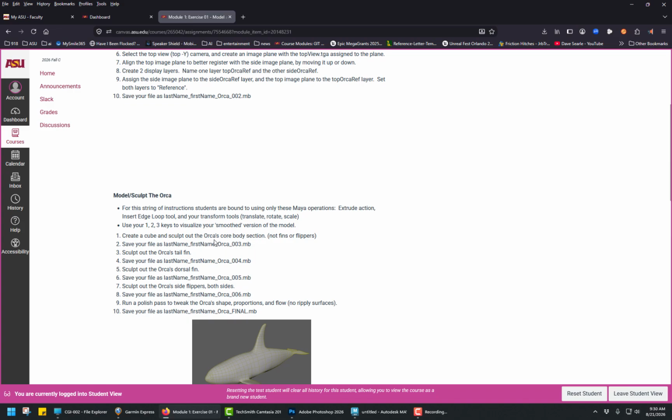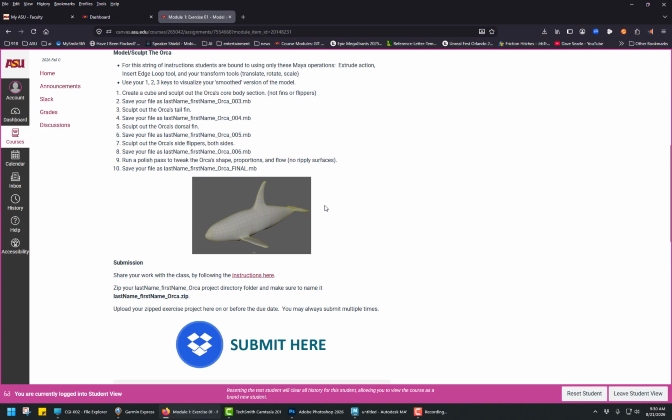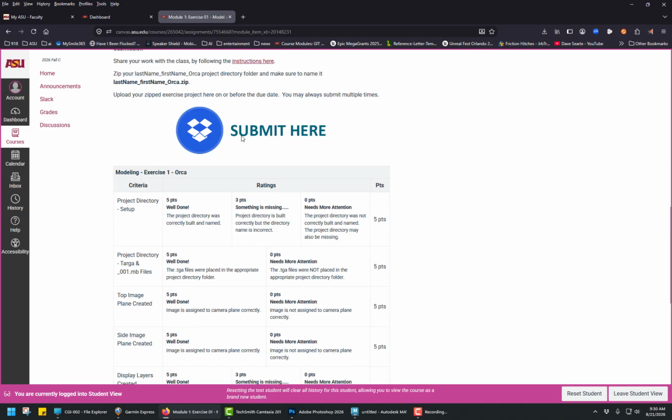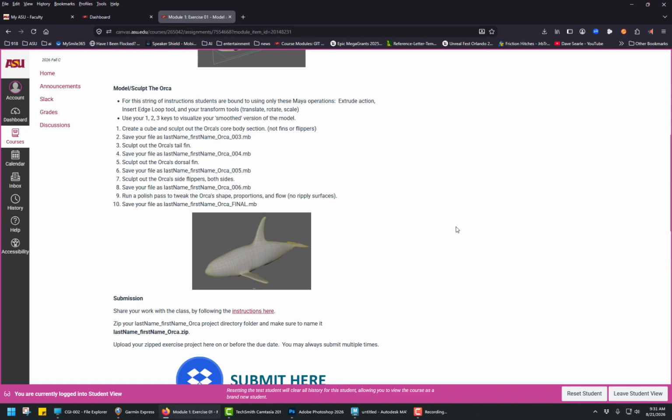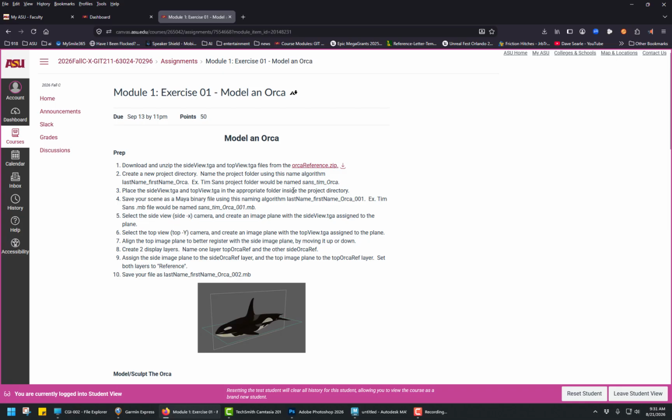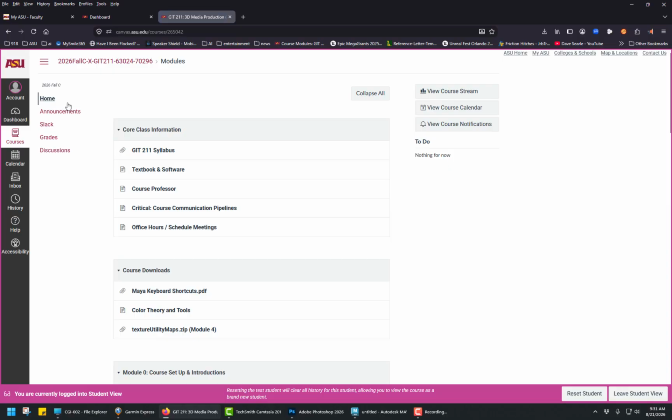It'll be your first character model. But there is a progression here, and there is no cheating the system. Right now, the submit is not live. That's okay, I'll get it live by the end of the week. But the point is that there's a progression here that if you skip, it will be evident, and it'll be evident in your grade.